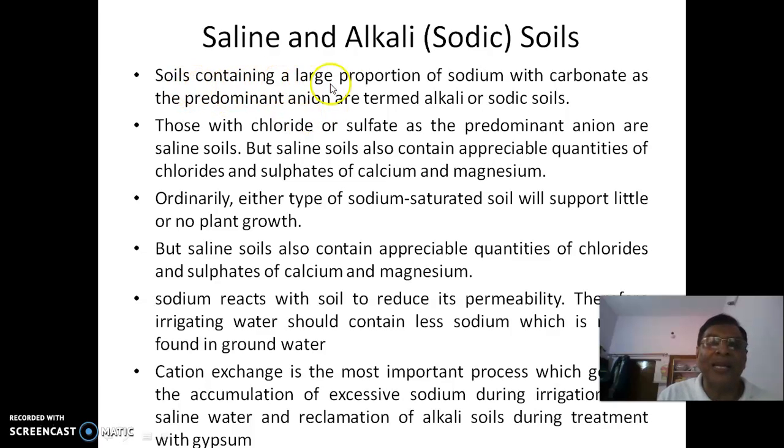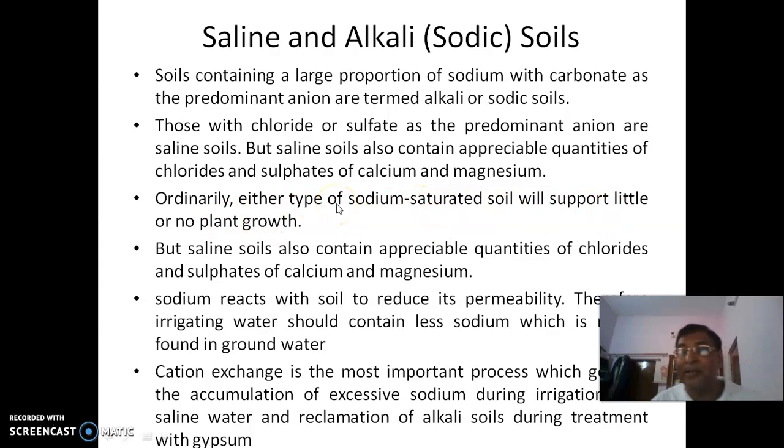I repeat again: soils containing a large proportion of sodium with carbonate as the predominant anion are termed alkali or sodic soils, while those with chloride or sulfate as the predominant anion are saline soils. In both cases, sodium is the culprit. Either type of sodium-saturated soil, basically a saturation of soil with sodium, how it occurs we will see later on, will support little or no plant growth.